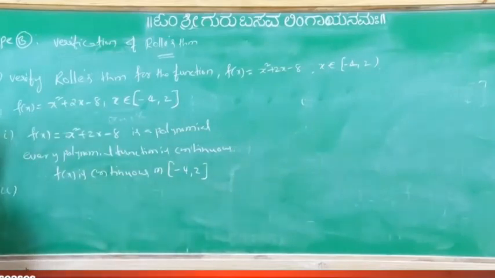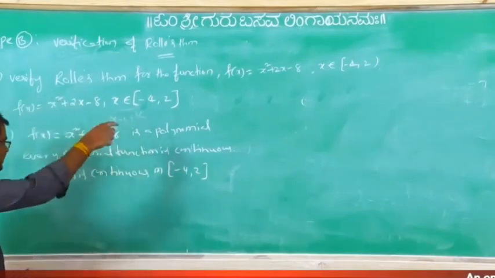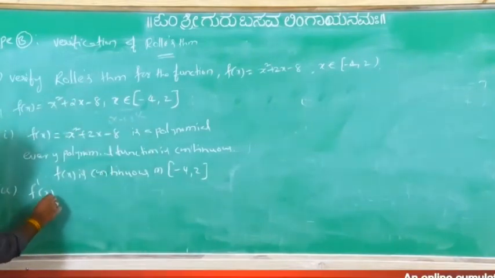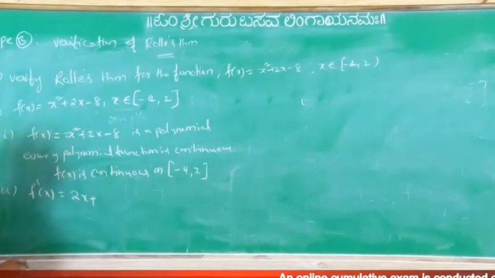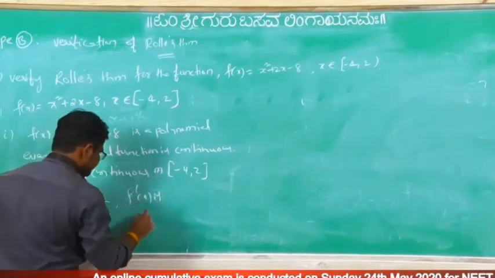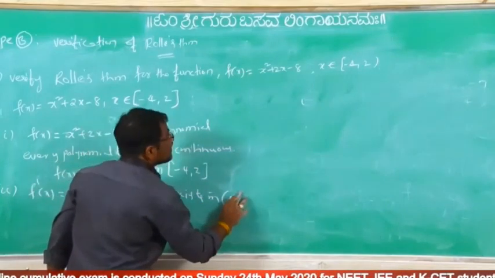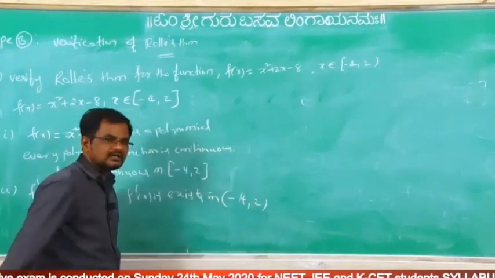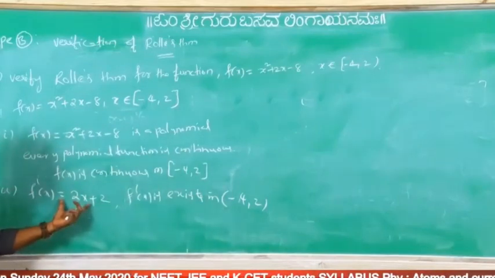Second what? Every polynomial function is differentiable. Otherwise you do the differentiation: f dash of x equal to what you will get? 2x plus 2. So in this, f dash x exists in open interval minus 4 comma 2 or not? Is there any one point where f dash x does not exist?